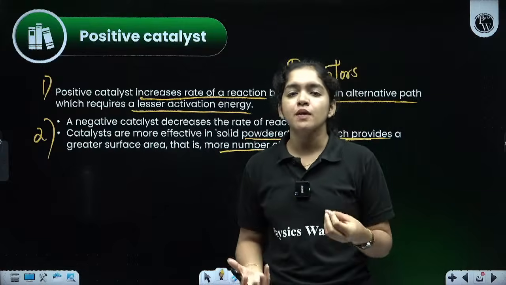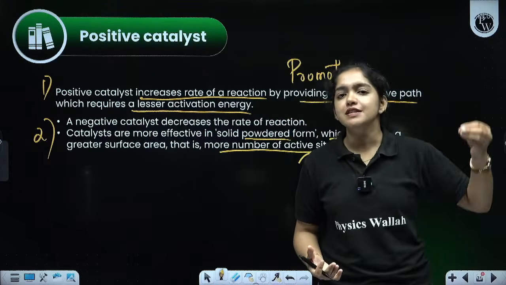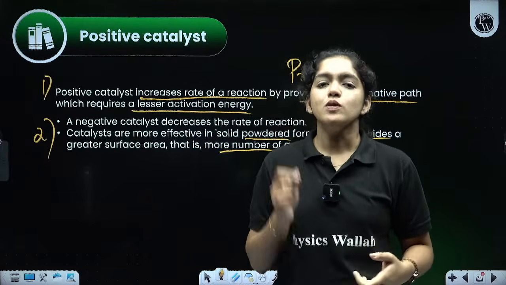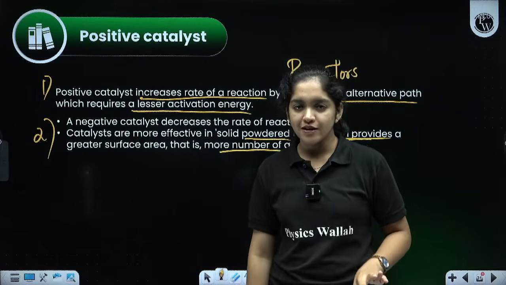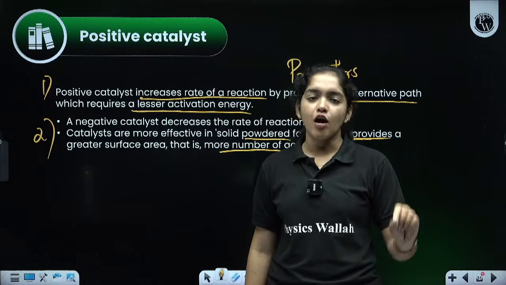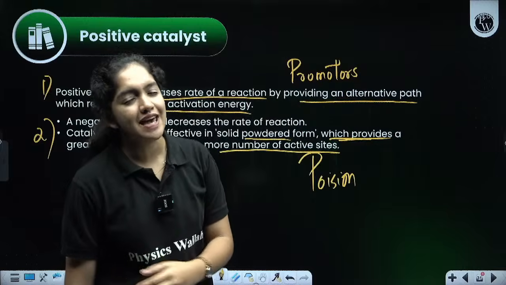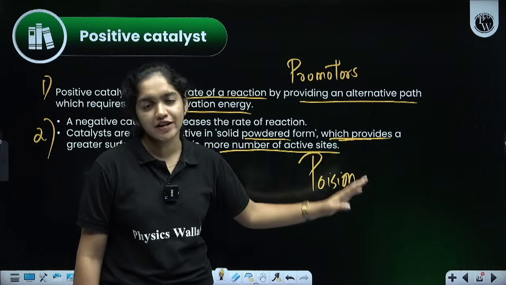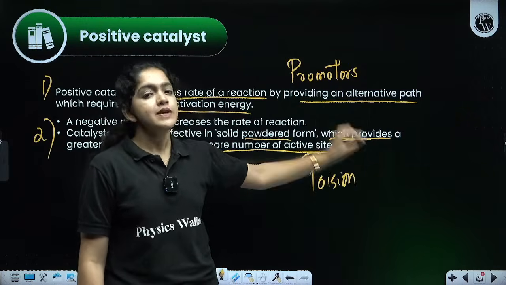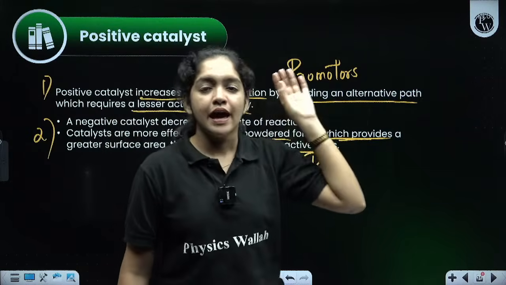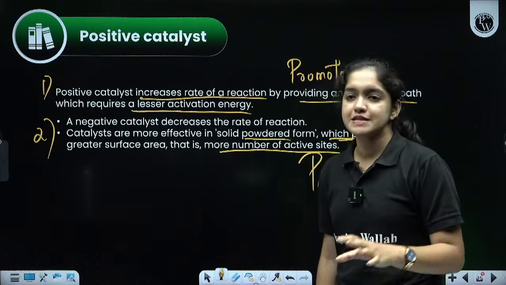So when the calcium carbonate surface area increases, the reaction takes place fast. That means the rate of the reaction is increasing. So when surface area increases, the rate of the reaction also increases. That's why catalysts are always taken in the solid powdered form, which helps to increase the active sites and the rate of the reaction. Is that okay? Clear? This is very, very important. The catalyst section is very important. It can be asked for 2 marks, and you need to learn the examples for promoters and poisons.